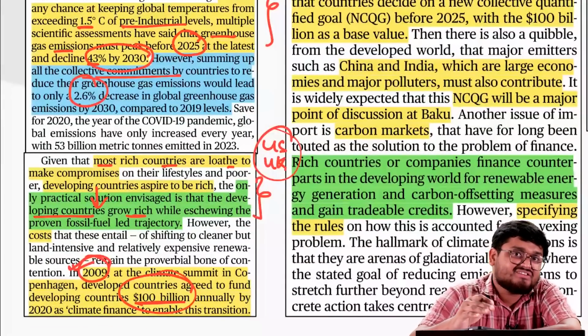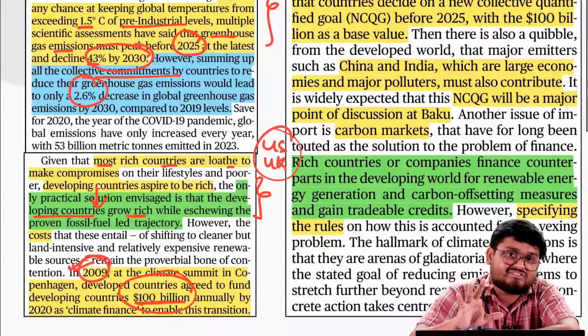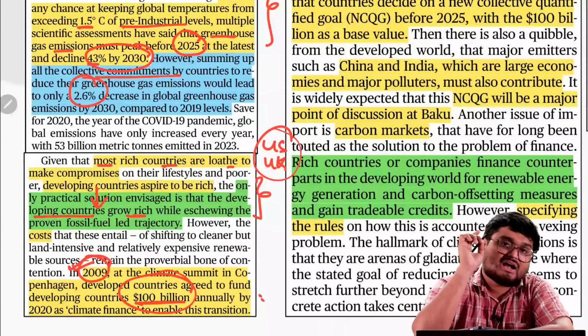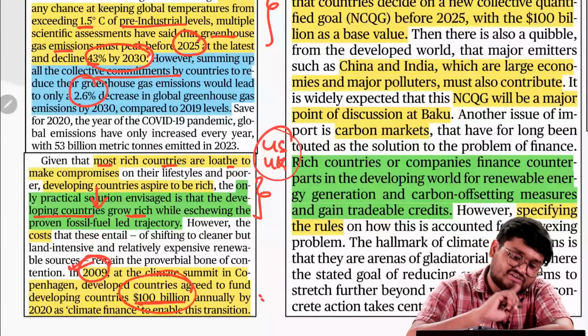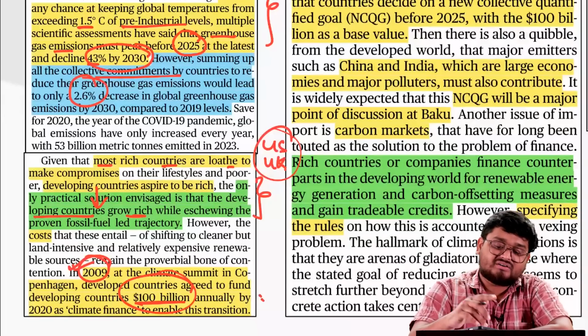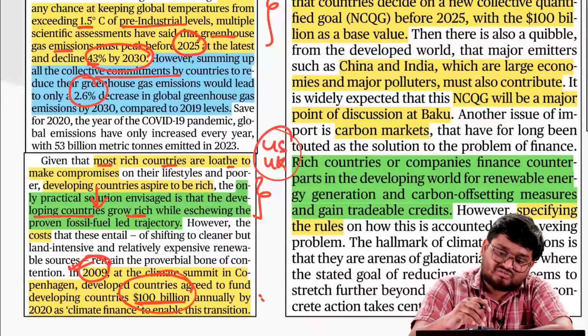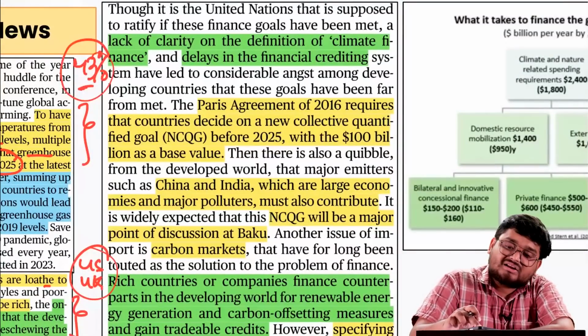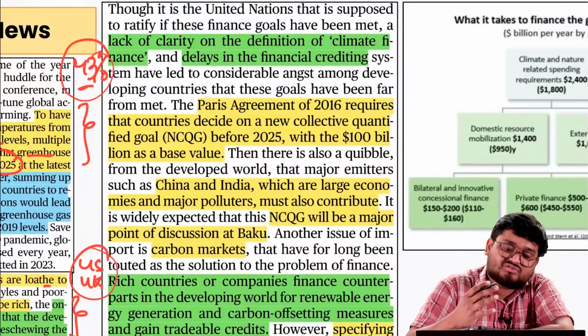While the developed nations are not taking any concrete initiative, they're also not giving the funding that was agreed, that $100 billion must be given by all the developed countries to the developing countries in a particular year. That is actually the goal of climate finance, correct? But we have to understand that in this particular ambition, this is falling short.